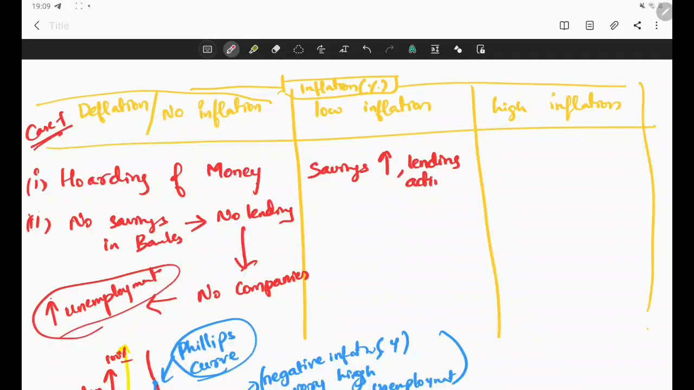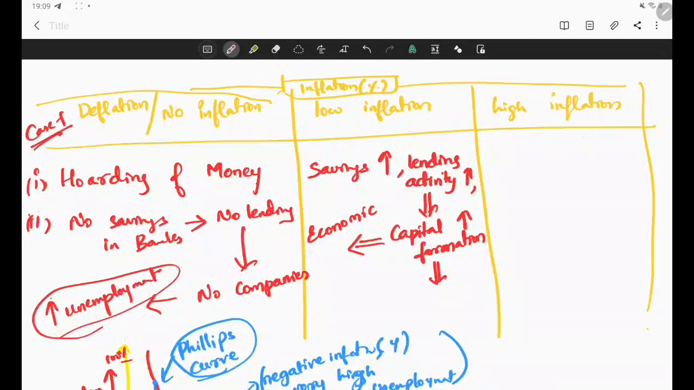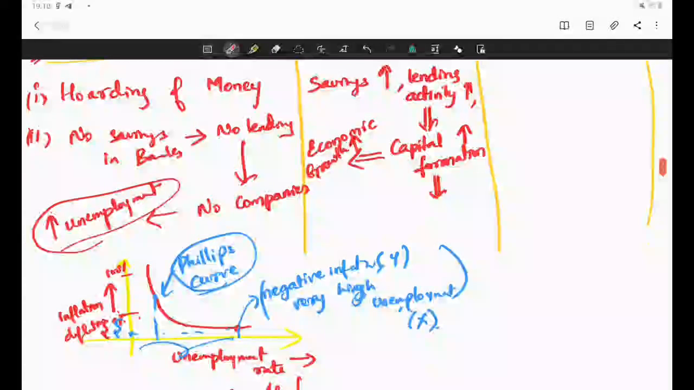When lending activity increases, there is capital formation happening. That is, companies are expanding, new companies are forming. So all these are good for the economy. Capital formation is increasing, and this means economic growth is happening. So any growing company, any growing country will want inflation to be at least a little bit low. Some inflation is very much desirable for any developing country which needs economic growth.